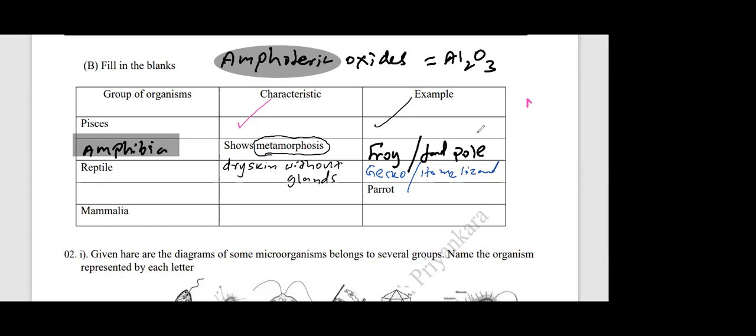In addition to that, you can write any other reptile, like any serpent, viper, python, snake, cobra. All the serpents come under reptiles. Even the largest animals that lived on the earth about 65 million years ago, dinosaurs. So dinosaurs were giant reptiles who were dominant on the earth about 65 million years ago. So in that era, not humans, actually dinosaurs were the most dominant species on the earth.